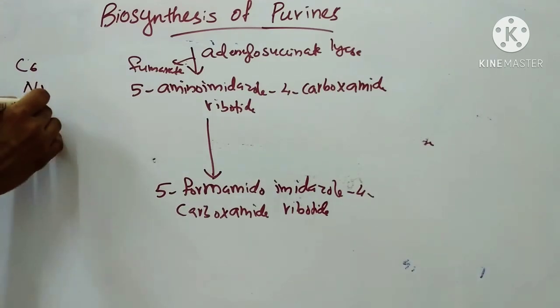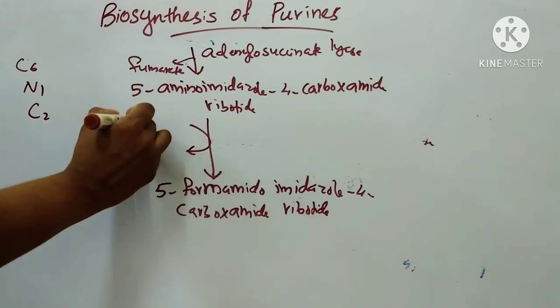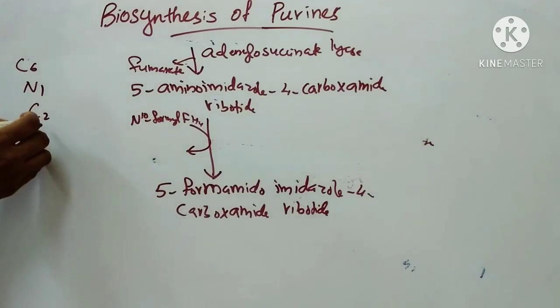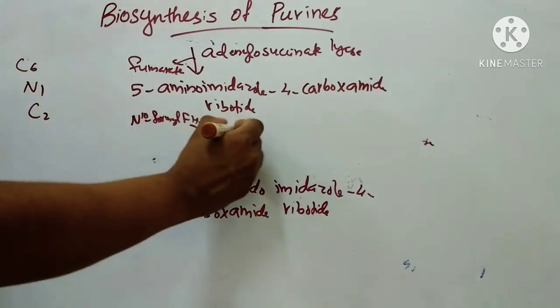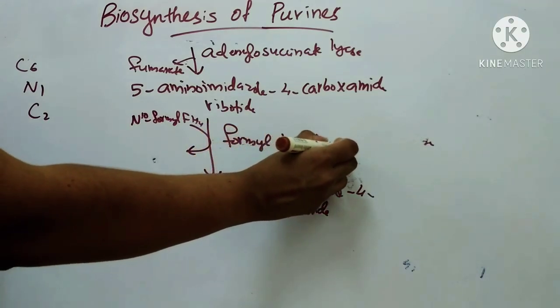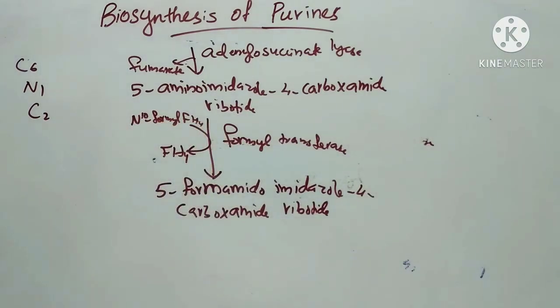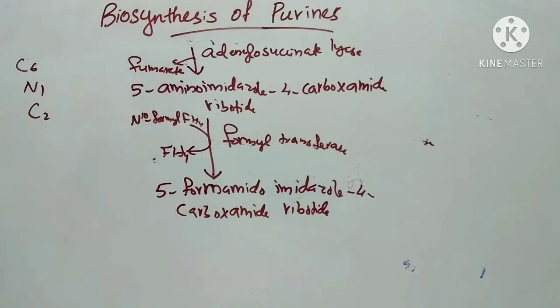C2, the final carbon of the purine nucleus, is donated by N10-formyl FH4. So this C2, the final carbon of the purine ring, is donated by N10-formyl FH4 in a reaction catalyzed by the enzyme formyl transferase, and it is converted into FH4. And it will form 5-formamidoimidazole 4-carboxamide ribotide.